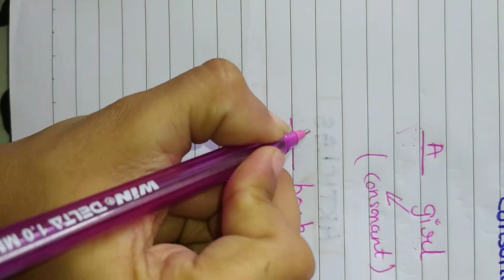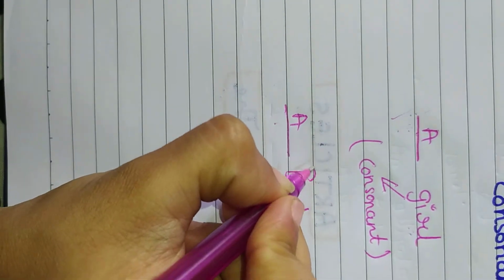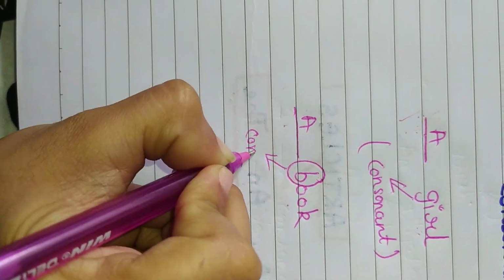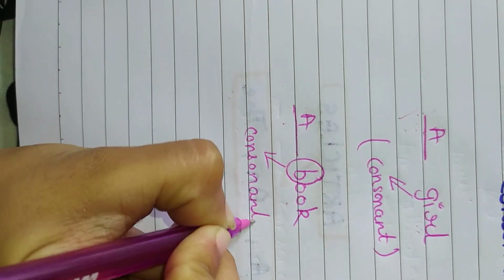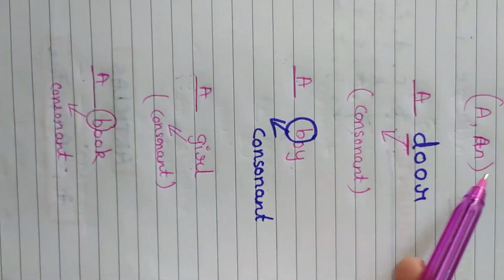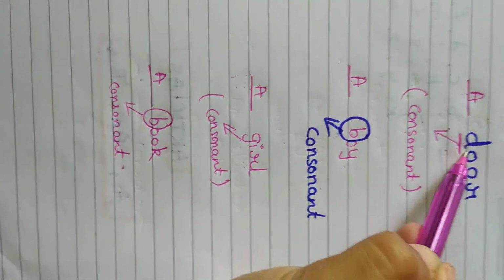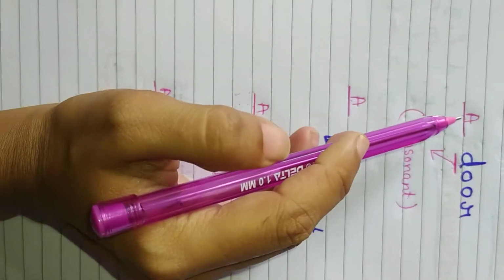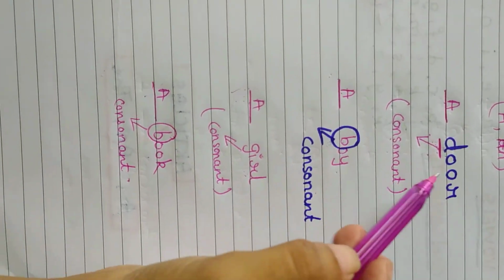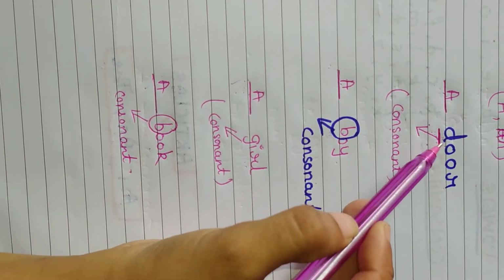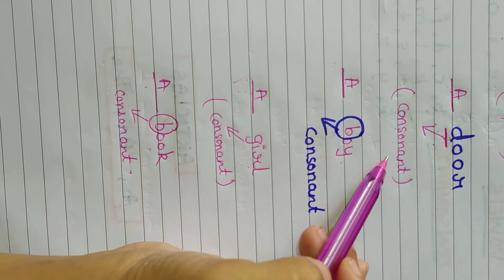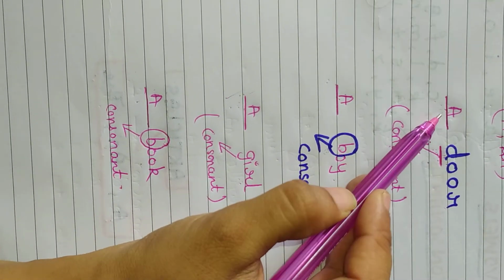Very good. How did you recognize? B is a consonant. Very good. Very smart of you. So, what did Miss explain? That if a word starts with a consonant, we are going to write A before it.